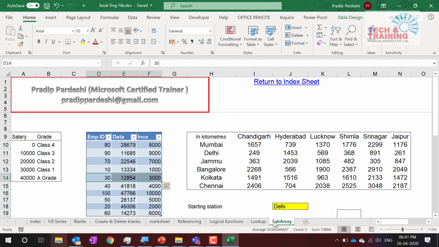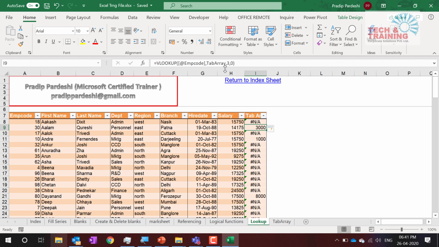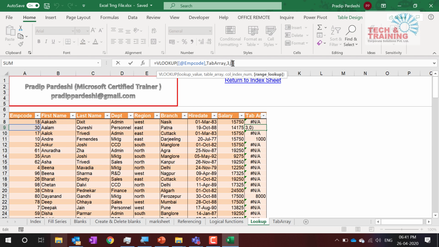That is because when I go to the table array, column number 3 has all the values, which is nothing but the incentive. So, I have written column number 3. And the last part was 0. 0 means exact match. Why do we put exact match? Because when we put range lookup as 0, we are looking for exactly 30, exactly 17, exactly 10. All these values we get. So that's nothing but exact match.